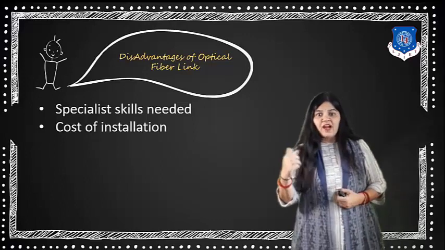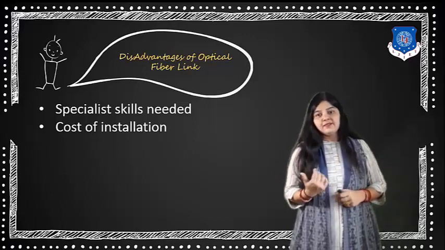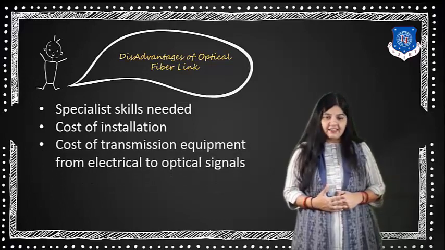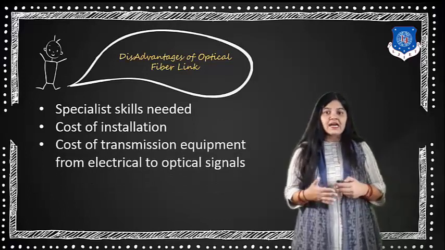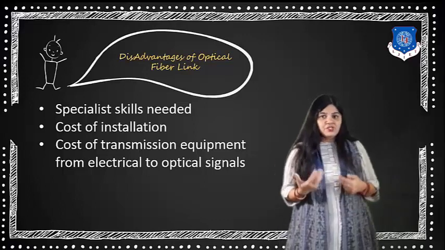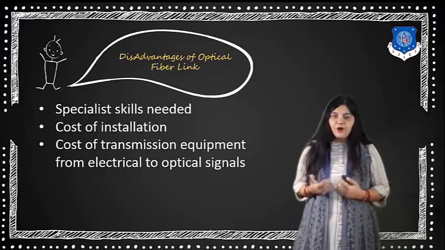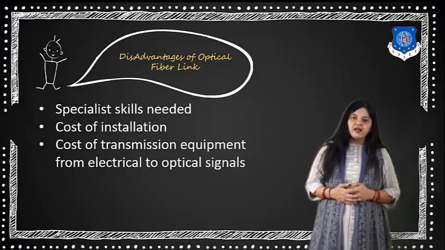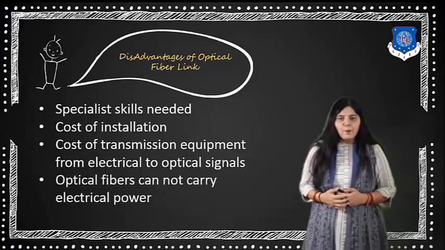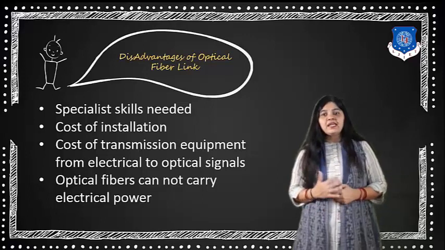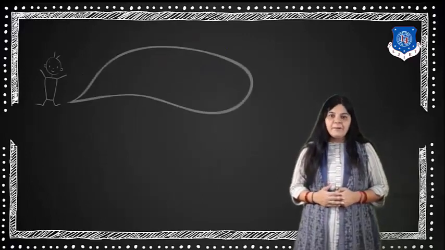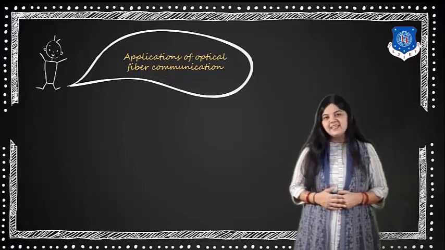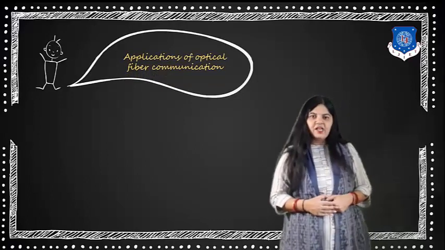But when we use fiber optic cable, the cost of installation is comparatively higher. The transmission equipment required is again higher in cost. Optical fibers cannot carry electrical power. So these are all the disadvantages of the optical fiber.